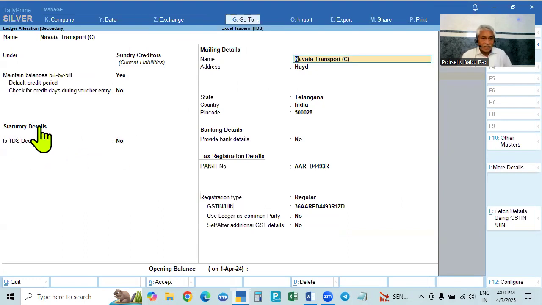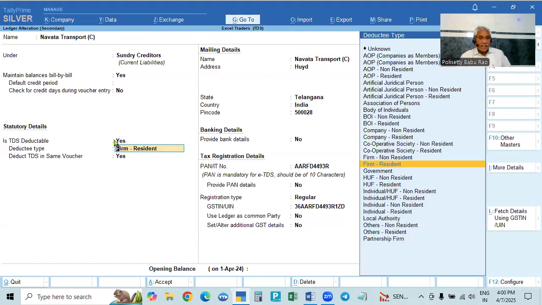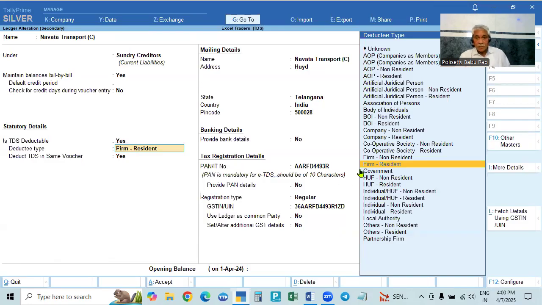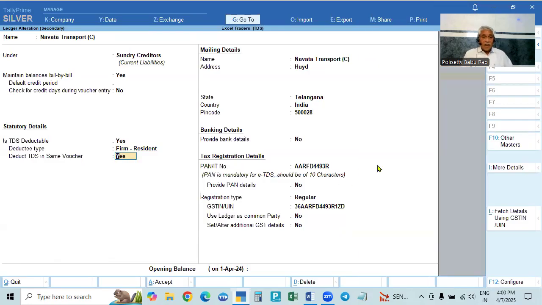Statutory details: is TDS deductible? Under that, from the transporter, we will deduct the TDS. You have to make it yes, and then it will ask you the deductee type. See, Navata Transport's PAN number, the fourth letter is F. It means firm. So it is a partnership firm. You have to select firm, resident, and deduct the TDS in the same voucher, make it yes.